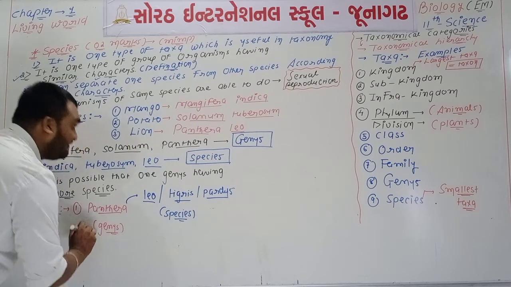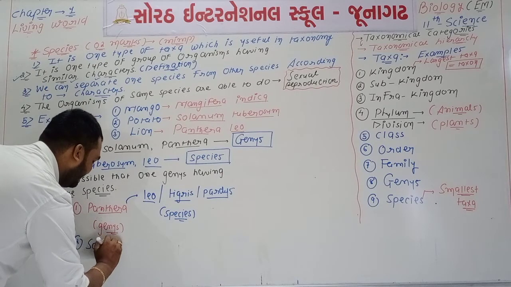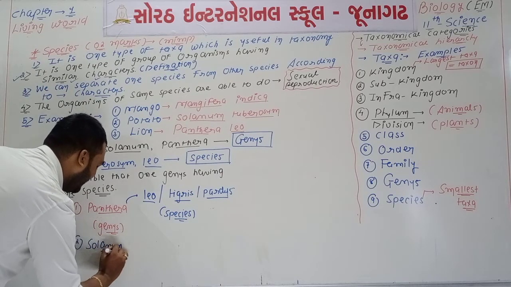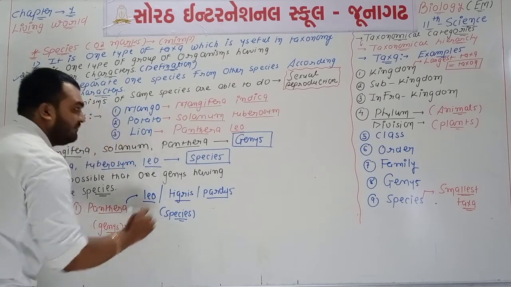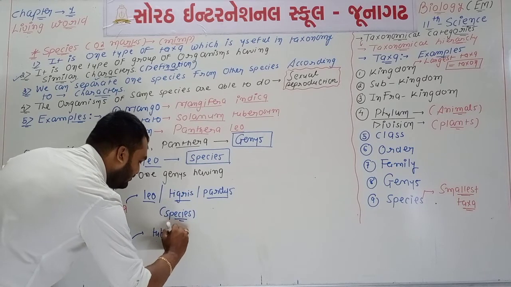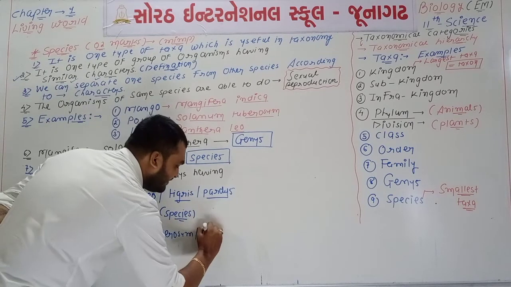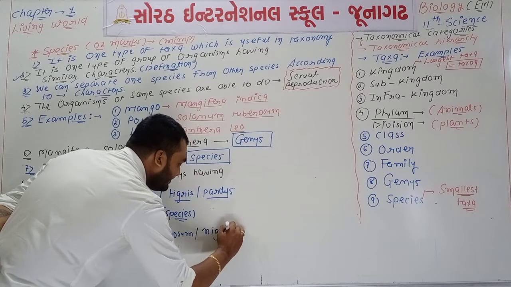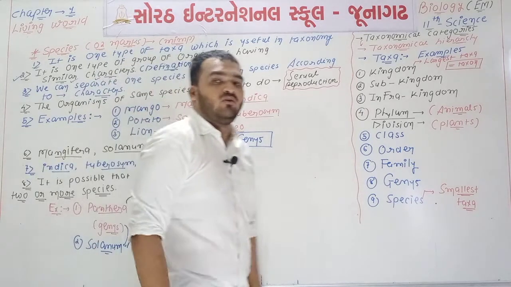Second example, if we talk about the genus Solanum. Solanum is one type of genus, and Solanum has tuberosum, but another species known as nigrum is also there.